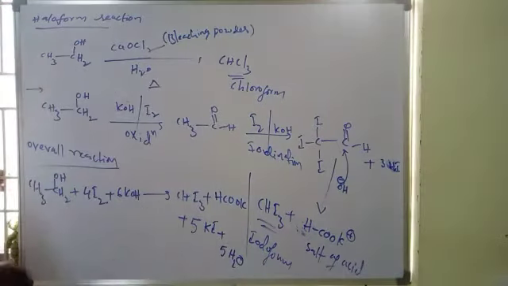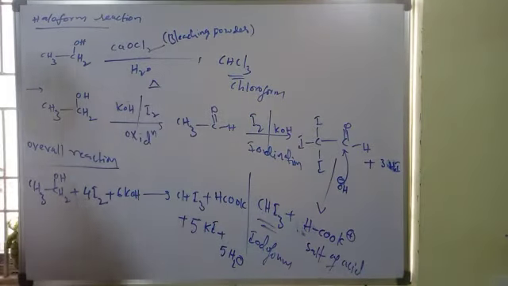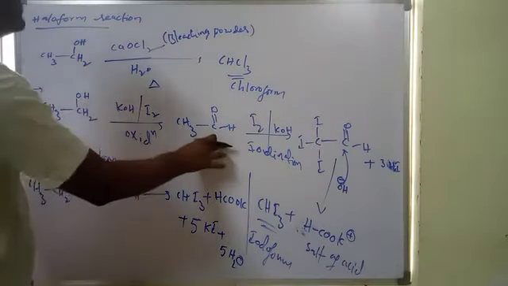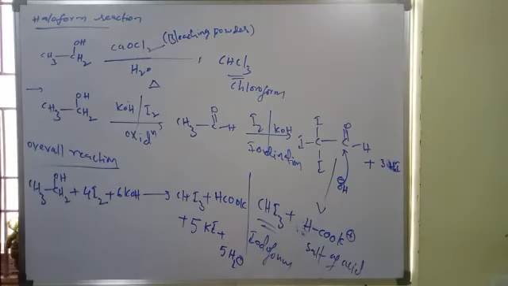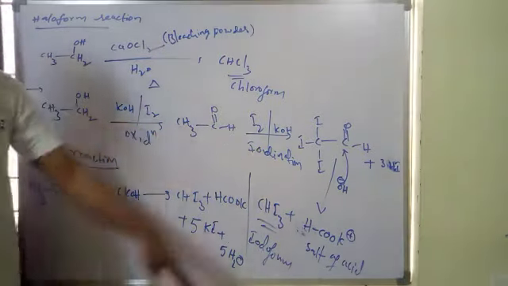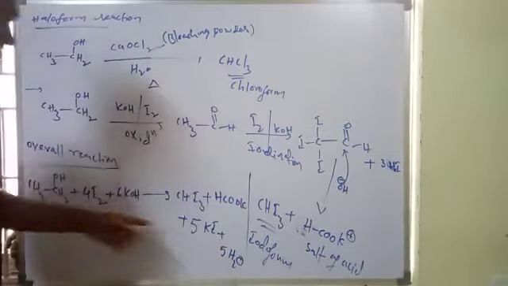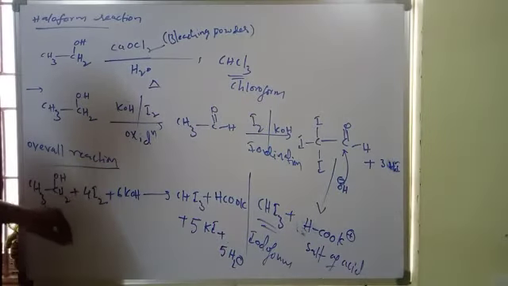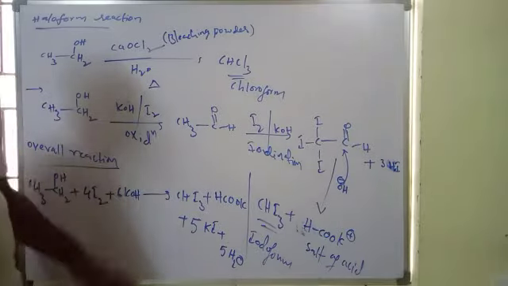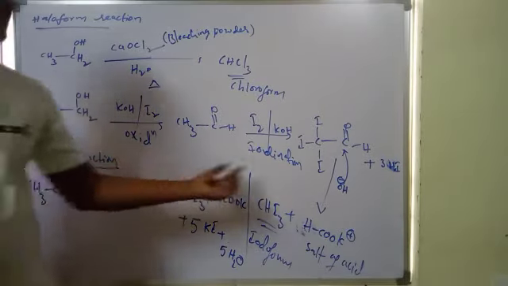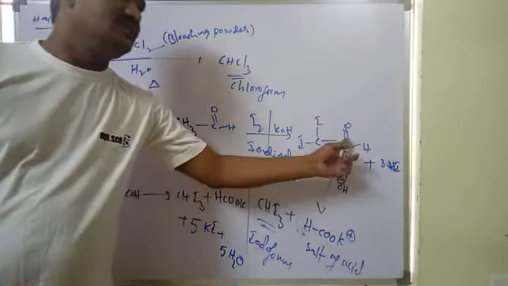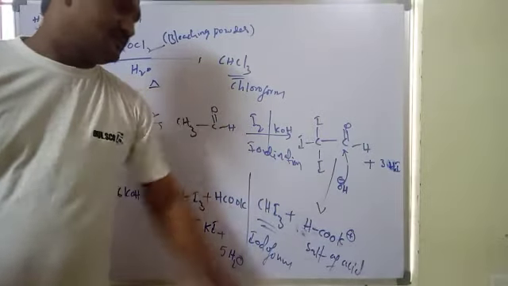This is the overall reaction, but the reaction actually goes like this: alcohols first form aldehydes, then they undergo further reaction. The real mechanism is different and I have told you the alternate mechanism, so there is no need for the real mechanism. First oxidation, then after iodination, nucleophilic substitution takes place.